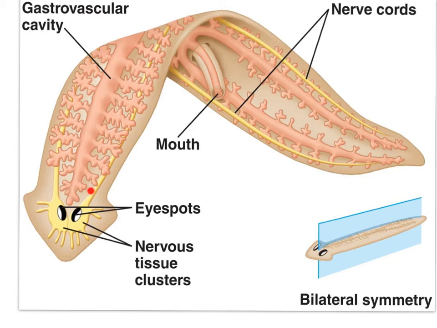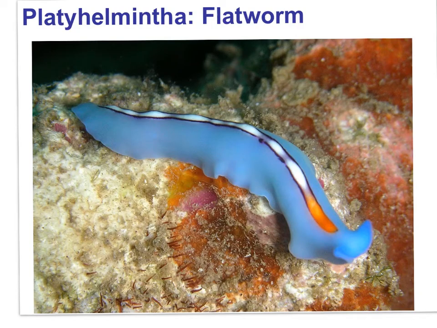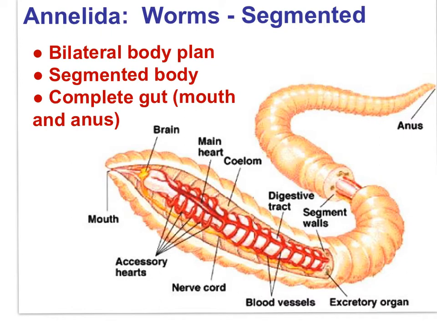Many flatworms have eye spots, allowing the organism to orient toward or away from light. Here is a photograph of a flatworm in the ocean. It's beautiful, but it's important to note that tapeworms that infect the guts of mammals are also of the Platyhelmintha phylum. The Annelida phylum includes segmented worms.